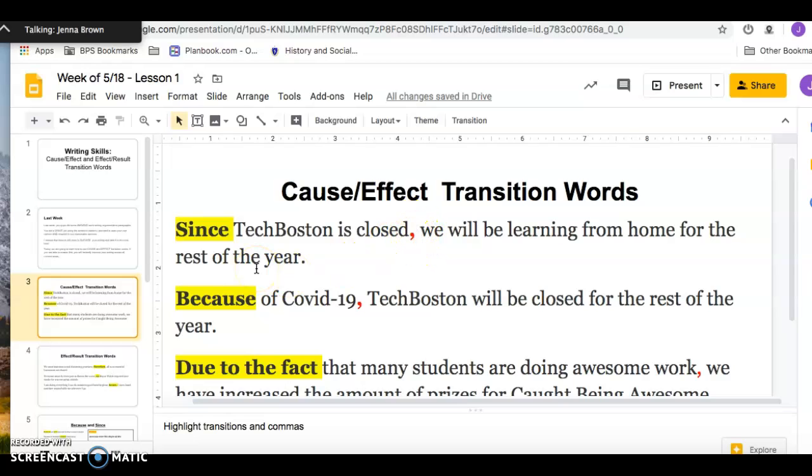Since Tech Boston is closed, comma, we will be learning from home for the rest of the year. This is a cause and effect sentence. So the cause is Tech Boston is closed. The effect is learning from home for the rest of the year. Because of COVID-19, comma, Tech Boston will be closed for the rest of the year. So the cause is COVID-19, the effect is closing Tech Boston for the rest of the year.